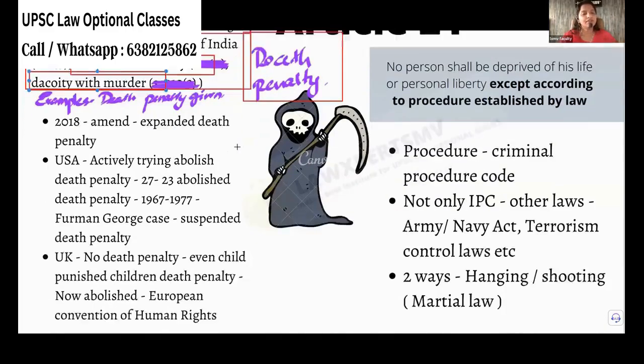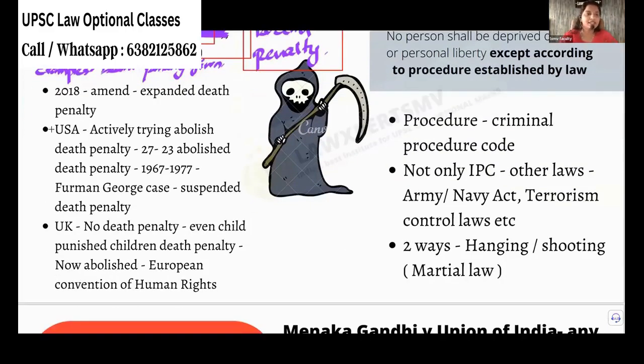Now when we talk about the death penalty, in the USA, the death penalty was prevalent earlier, and from 1967 to 1977 it was suspended. In this period of time, they said the death penalty shall not be given. But now in the present scenario, the US has the death penalty.